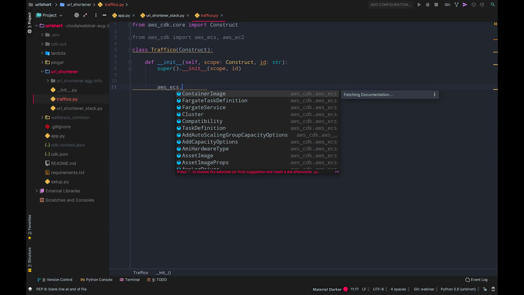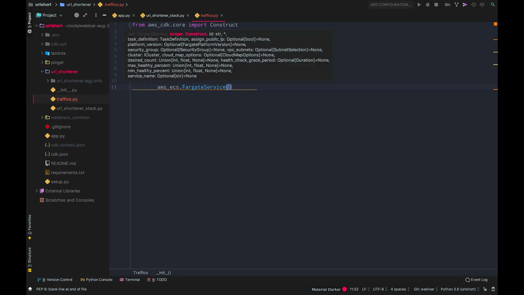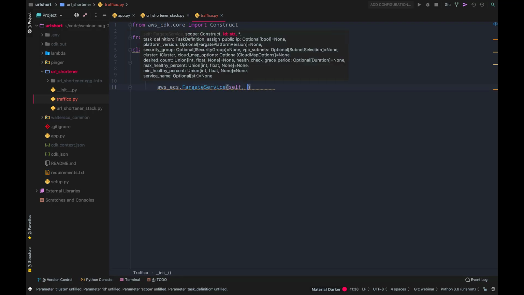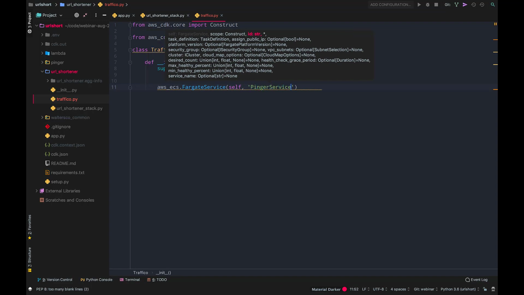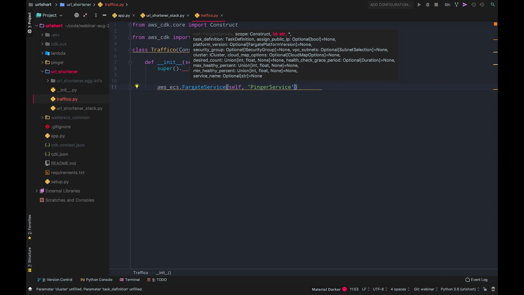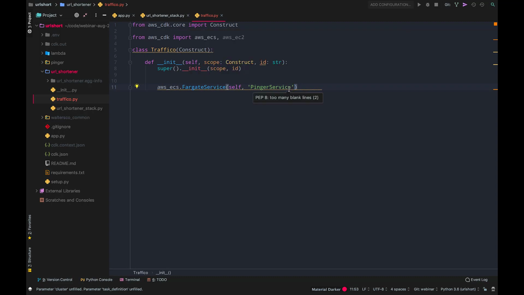So I'm going to go ahead and define a Fargate service, self, and this is basically our pinger service. If I look at the error here, sorry, besides the pedantic PEP 8, it tells me that I need a cluster and I need a task definition. So let's create one.